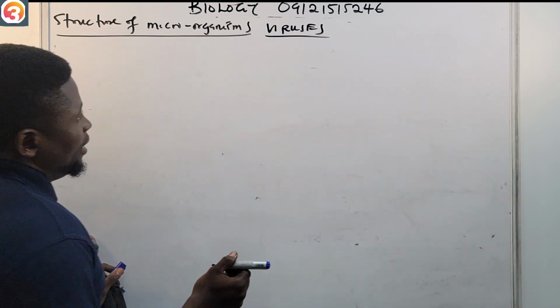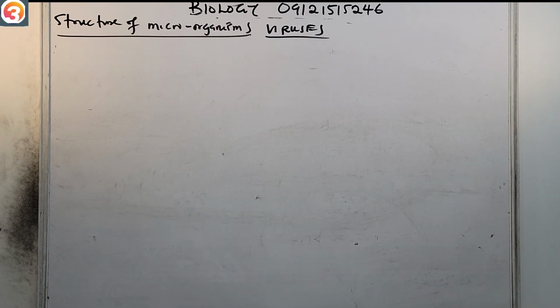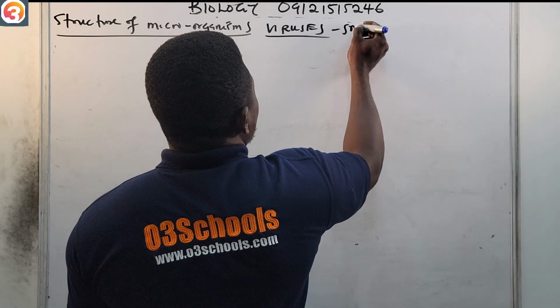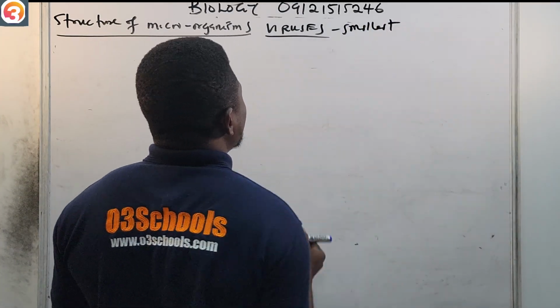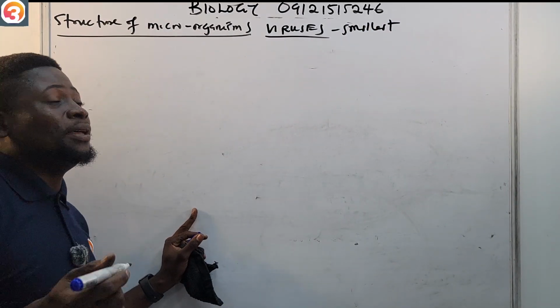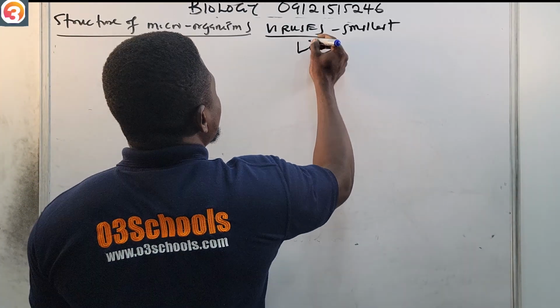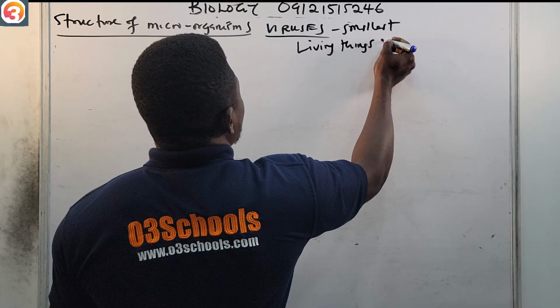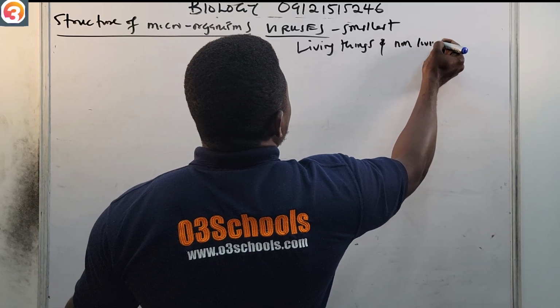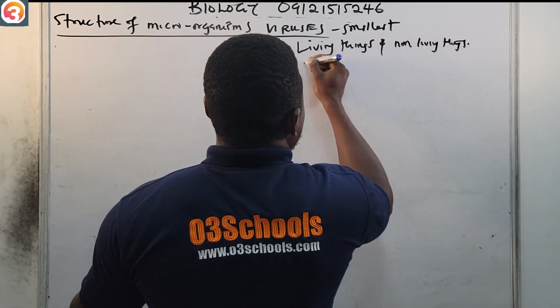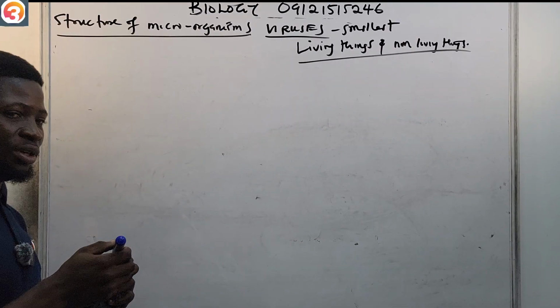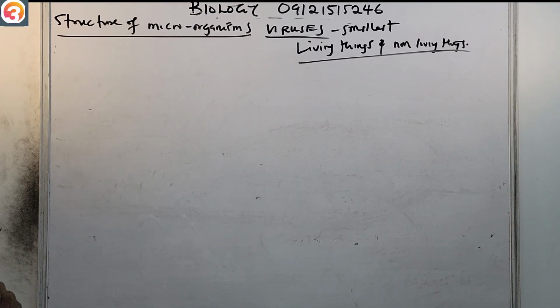Viruses are the smallest living organisms. They lie on the boundary between living things and non-living things.